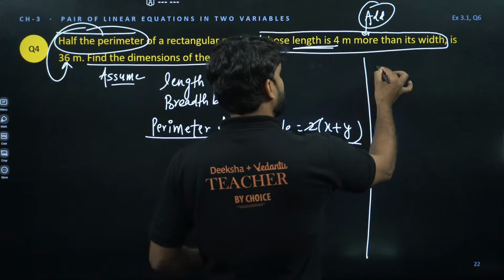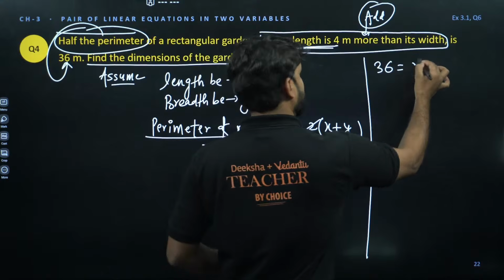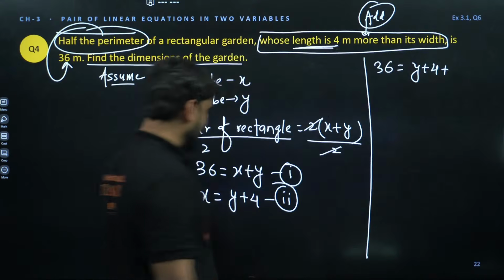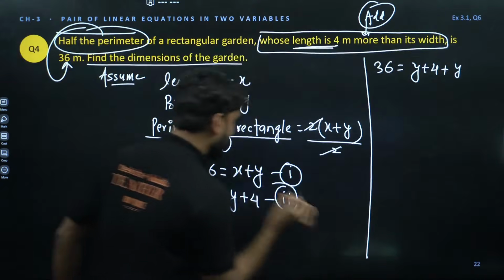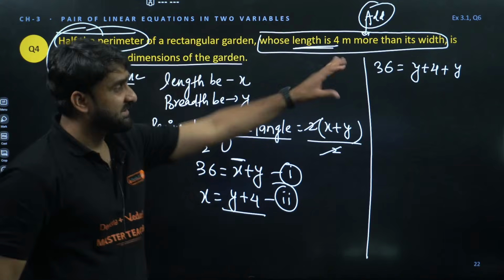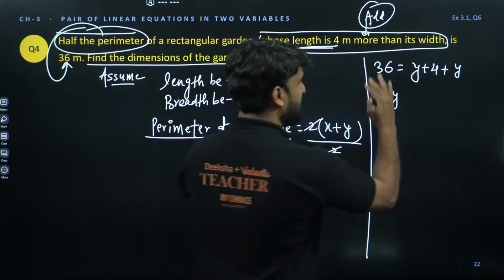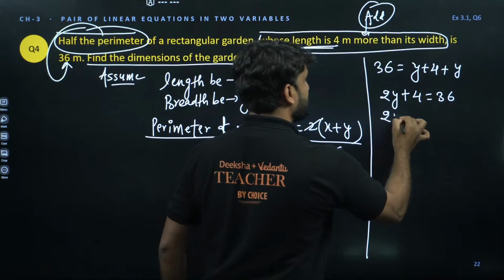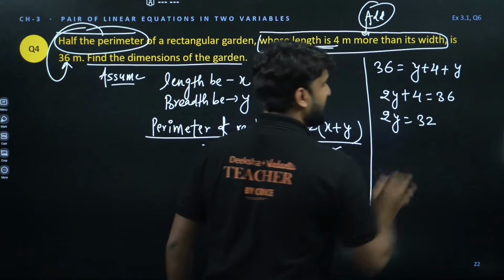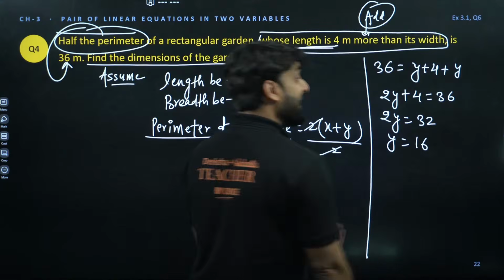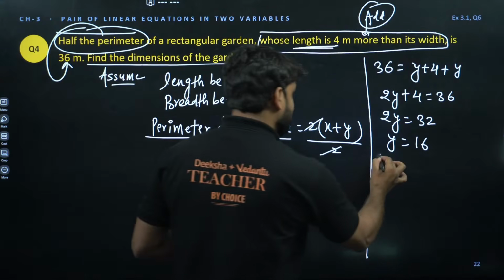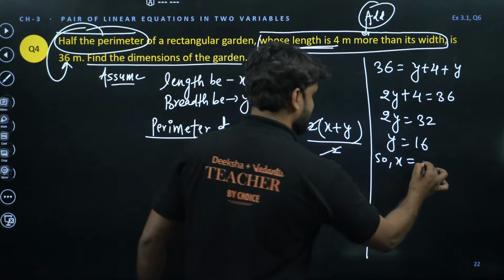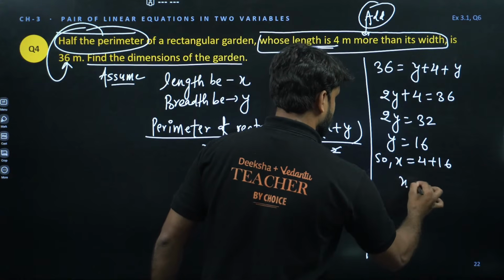So this will look like 36 is equal to x. At the place of x, y plus 4 will come. Y plus 4 and plus y again, one more y. We have replaced x with y plus 4. So y plus y will be 2y. This is 2y plus 4 is equal to 36. 4 will go there, so 2y is equal to 36 minus 4, which is 32. So we have y is equal to 16. And if y is equal to 16, what will be x? x will be equal to y plus 4, 16 plus 4, which is equal to 20.